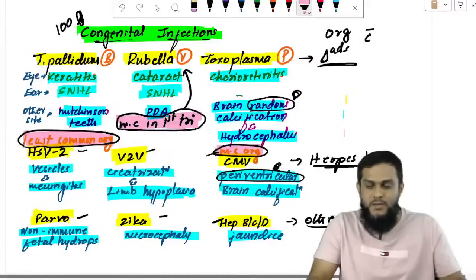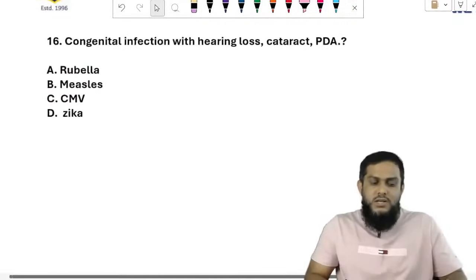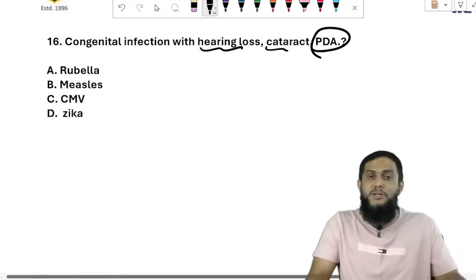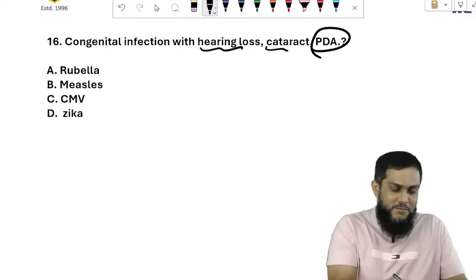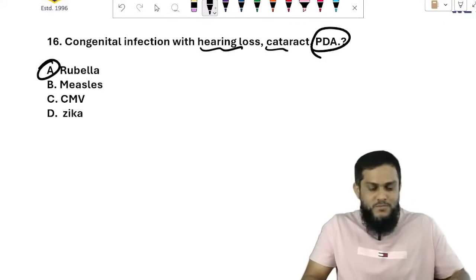Right? It is rubella. Okay, sir, now if you see the questions on congenital infection with hearing loss, cataract, and PDA, patent ductus arteriosus, that is rubella.